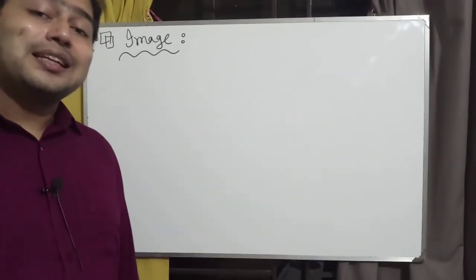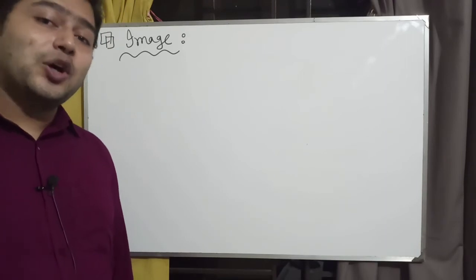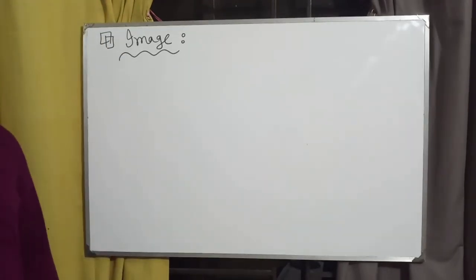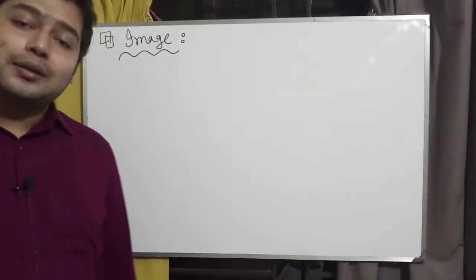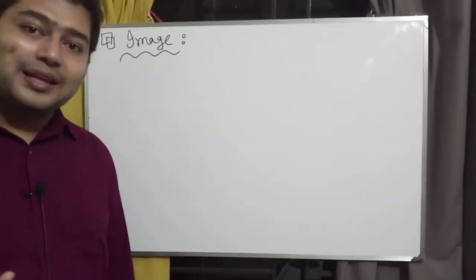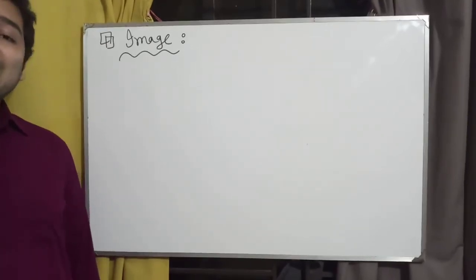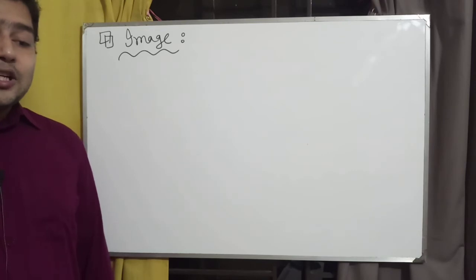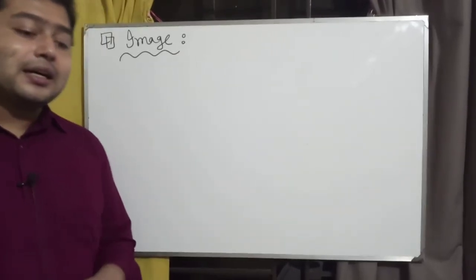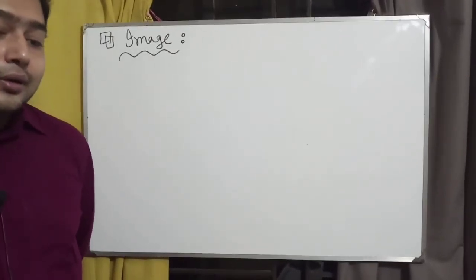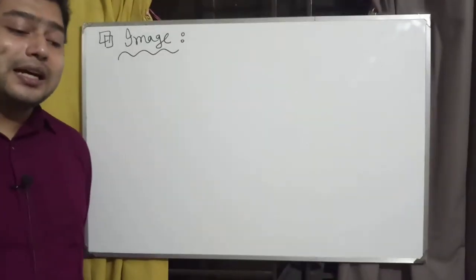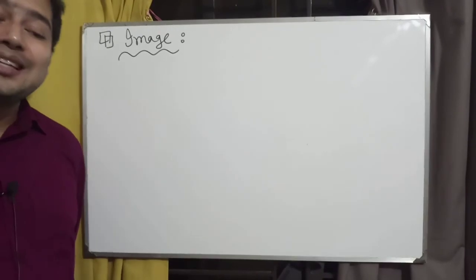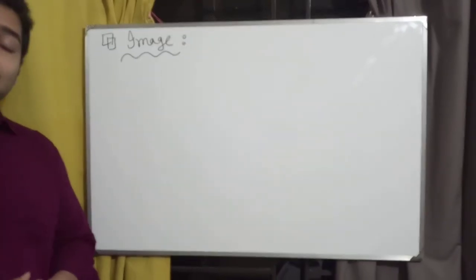This picture is called the image. When you stand in front of a plane mirror, you see your own image. The image appears at the same distance behind the mirror as you stand in front.